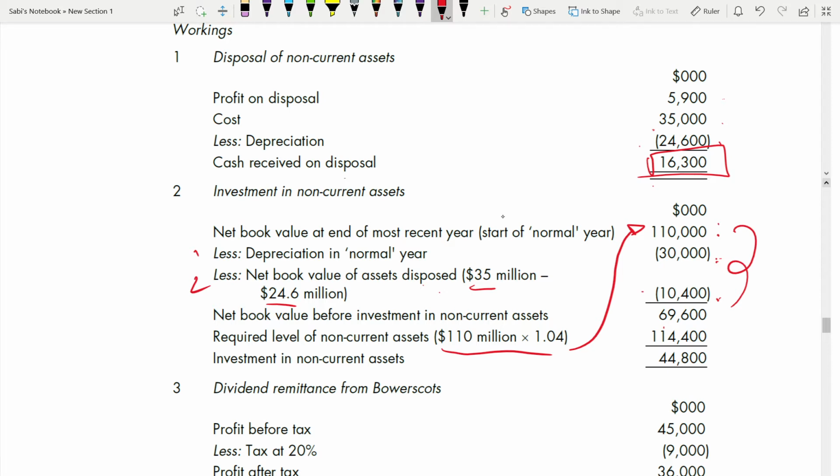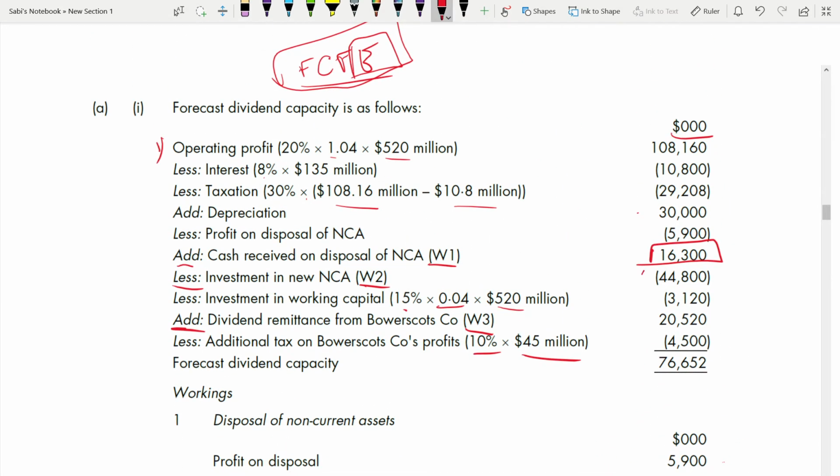Just check the difference between this and this. How much it has been increased from 69.6 to 114.4. How much it increased, right? So you can just find the difference between the required level and this, and the difference is your investment in non-current assets. So this much you are investing, so that it increases up to 114.4, and this needs to be deducted. So you're deducting here 44,800.